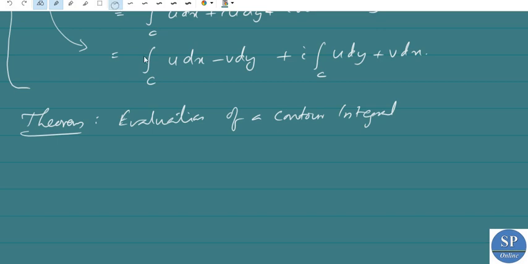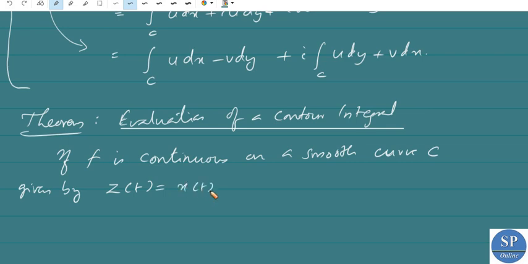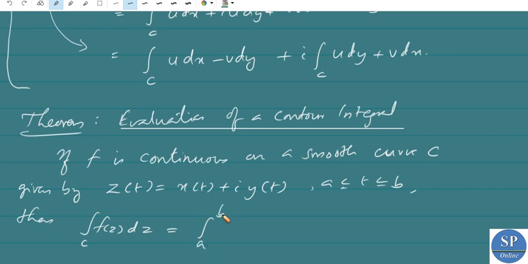The theorem states that if f is continuous on a smooth curve C, given by z of t equal to x of t plus i y of t for a less than or equal to t less than or equal to b, then the integral over C of f of z dz is nothing but the integral from a to b, that is t from a to b, of f of z of t, where z of t is x of t plus i y of t, into z dash t dt.